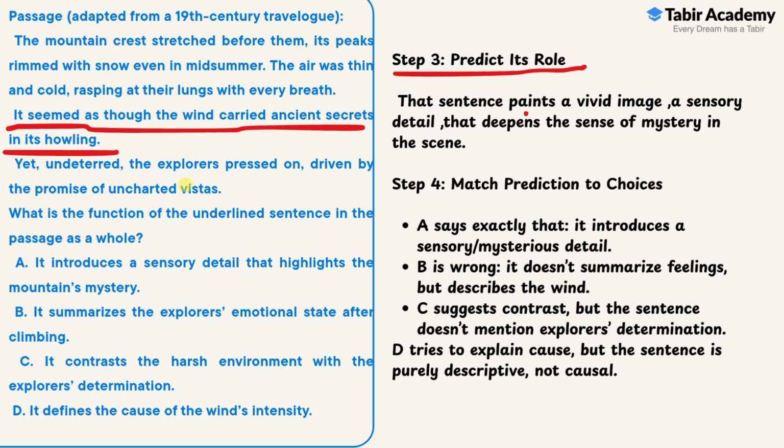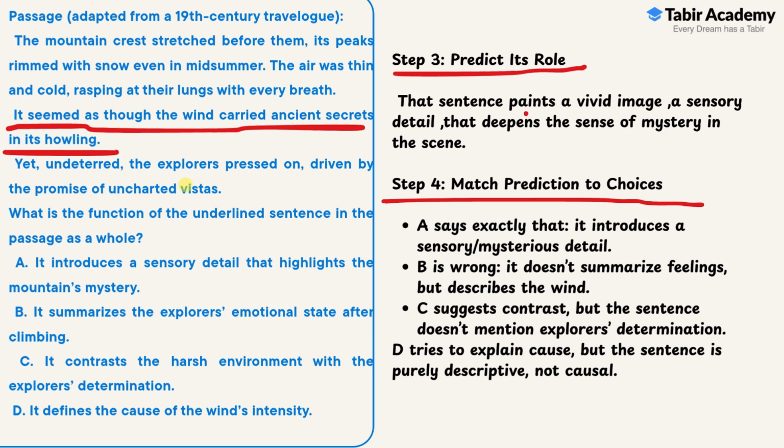Step 4 है कि आपने अपनी prediction को choices के साथ match करना है. What is the option A? A says, introducing a sensory detail that highlights the mountain's mystery. Which is the correct answer, क्योंकि हमने भी एक guess किया था. What is B? It summarizes the explorer's emotional state after climbing. Not really, it doesn't summarize any feelings.